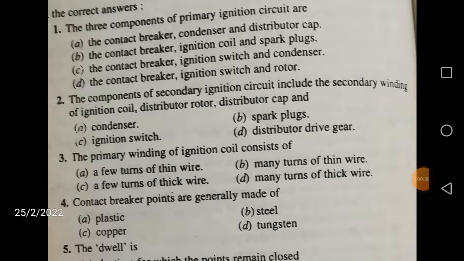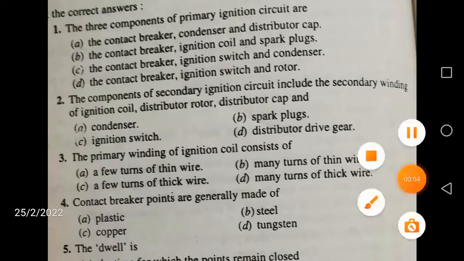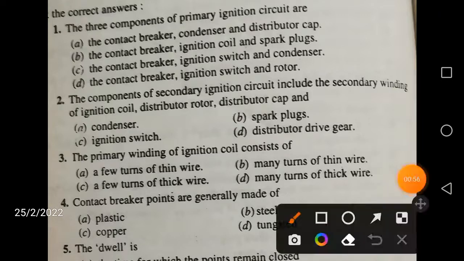So today let us talk about basically the ignition systems, right? What are these ignition systems and what are some good questions and explanations? The three components of primary ignition circuit are, this is nothing but your C: contact breaker must be there, ignition switch must be there, and there must be a condenser. So that is the answer.